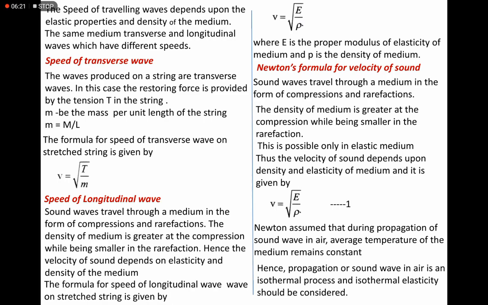This is according to Newton's formula for the velocity of sound. Newton considered this. Hence, propagation of the sound wave in air is an isothermal process. Isothermal elasticity should be considered over here.